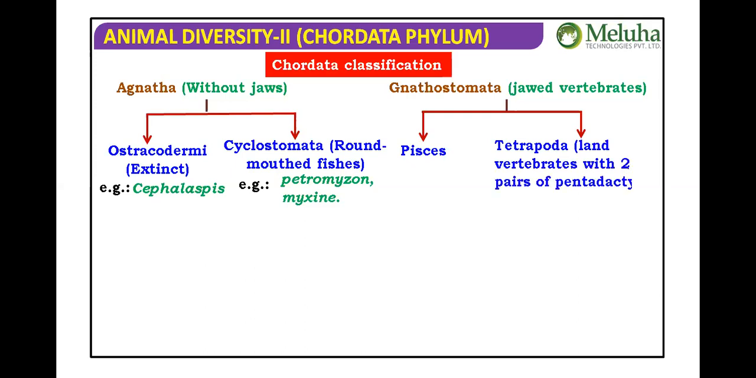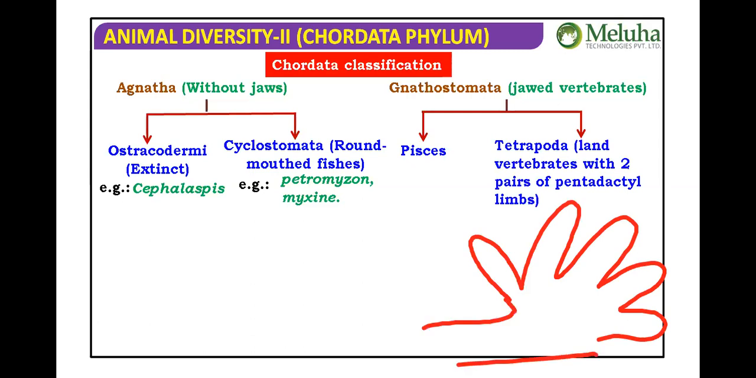Gnathostomata, the jawed vertebrates, are further classified into the superclass Pisces and Tetrapoda. Tetrapoda are the land vertebrates with two pairs of pentadactyl limbs. What are pentadactyl limbs? Penta means five-fingered limbs. The four limbs are forelimbs and hind limbs, in our normal language, hands and legs.